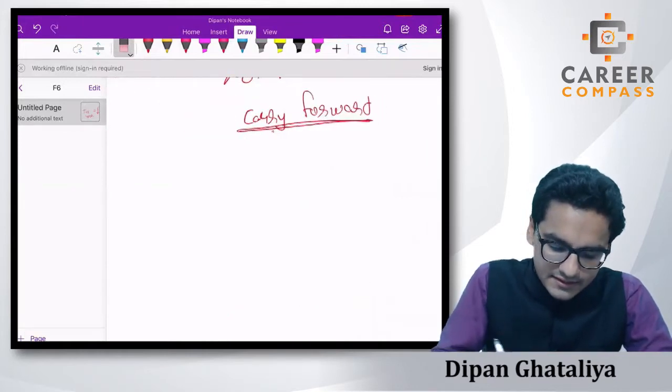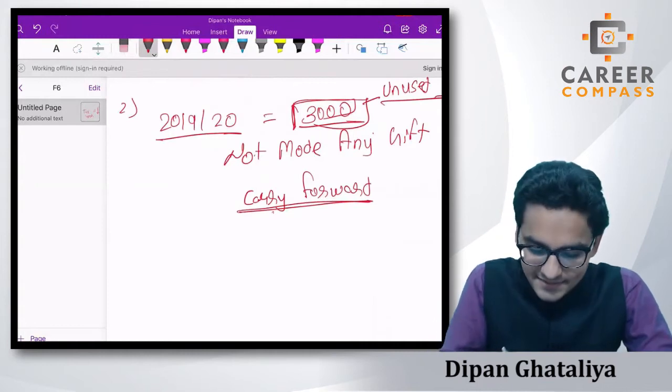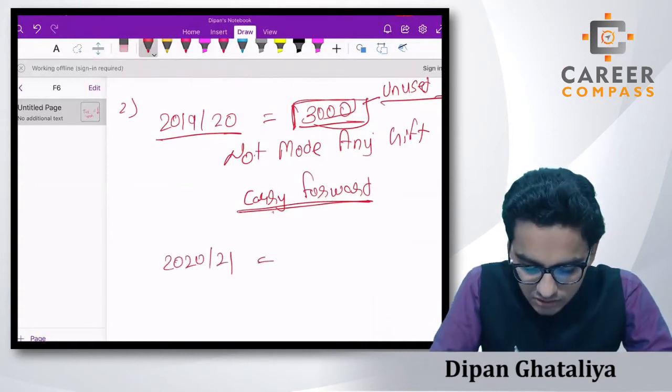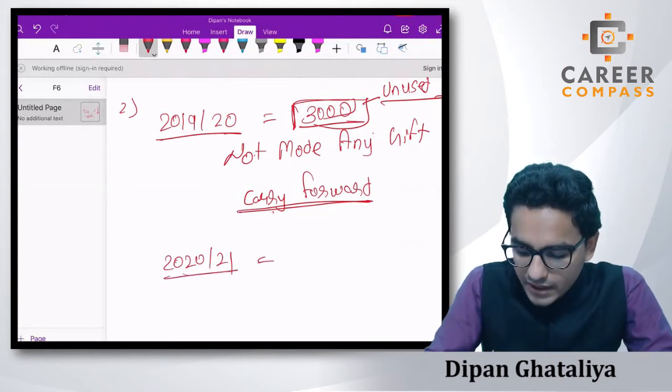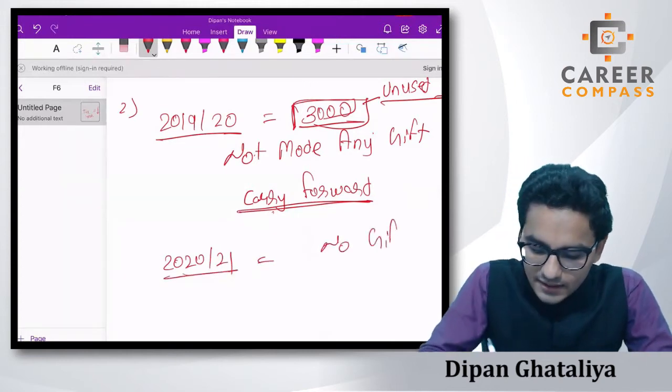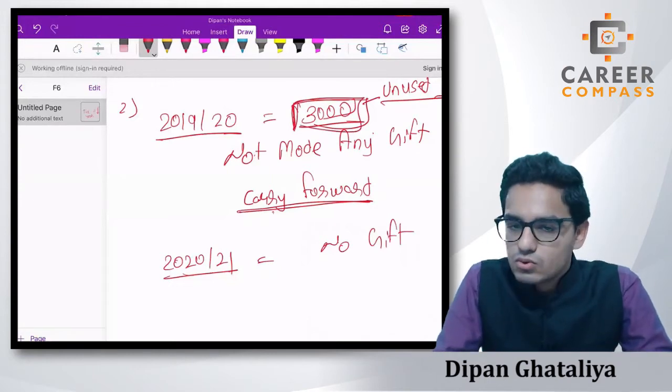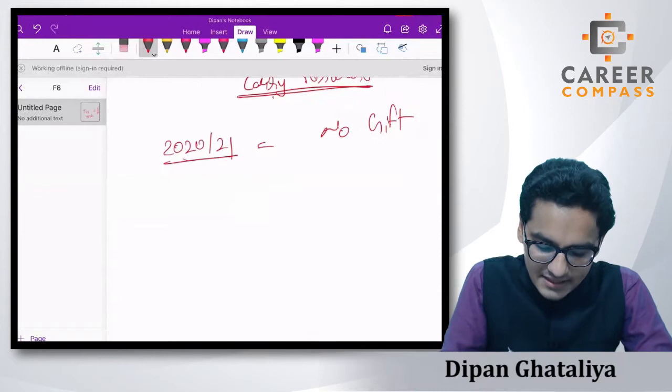We will use it in the next year, 2020-21, and now assume that in 2020-21 also we don't have any gift, then this 3000 will be wasted, students, totally wasted.